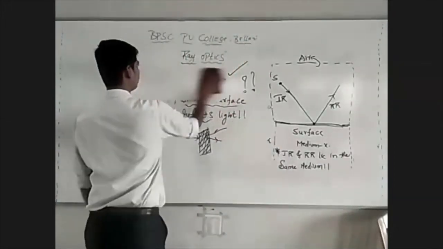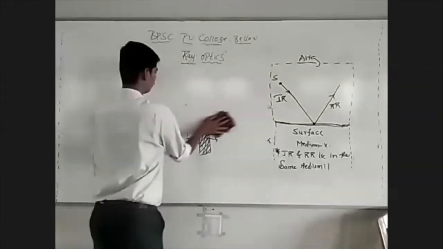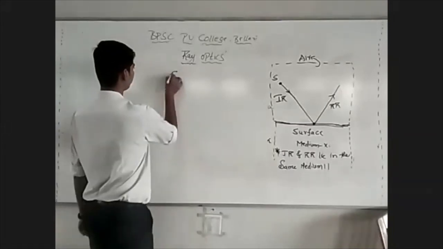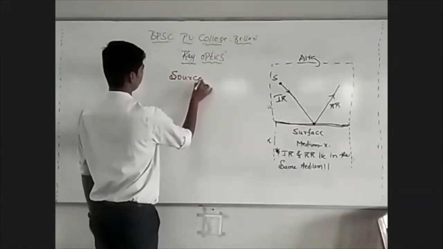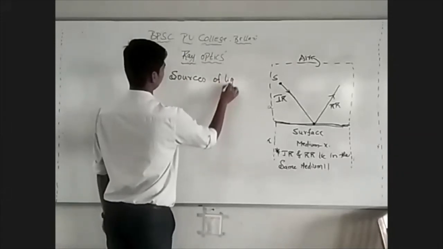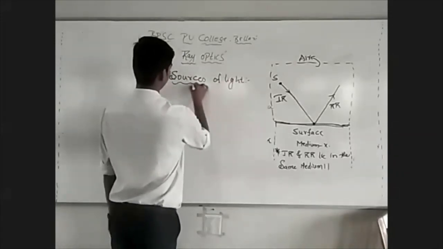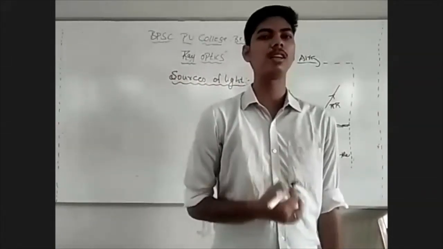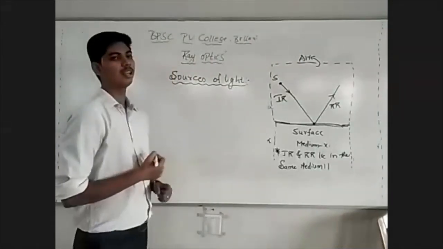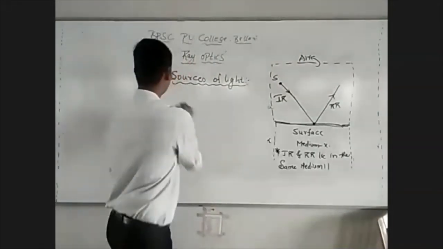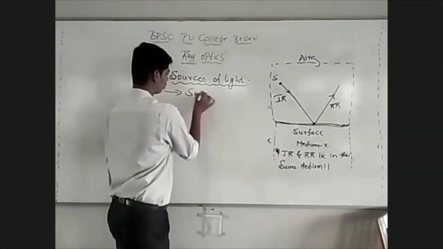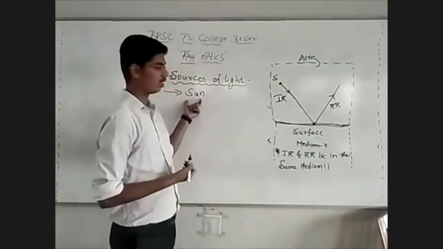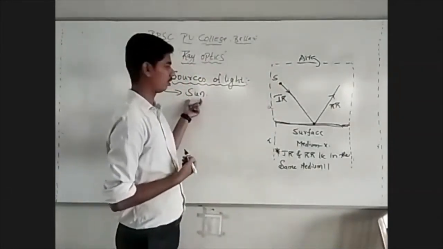Before we understand the laws of reflection, we'll try to understand about sources of light. See, any object that emits light can be called a source of light. For Earth, sun is the source of light. We receive light from the sun, so we can say sun is the source of light for the Earth.